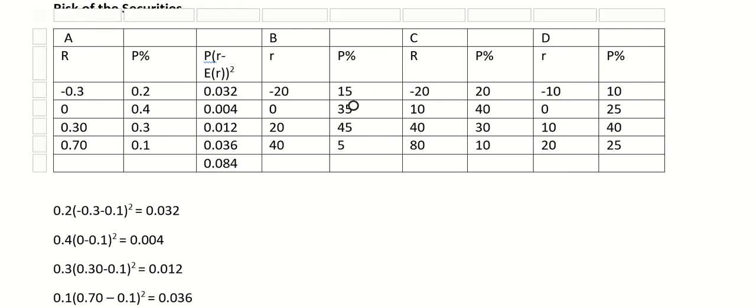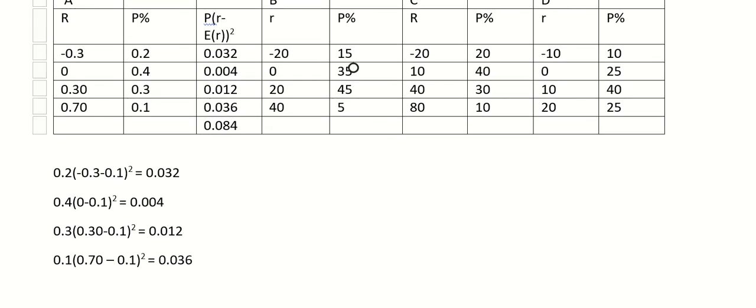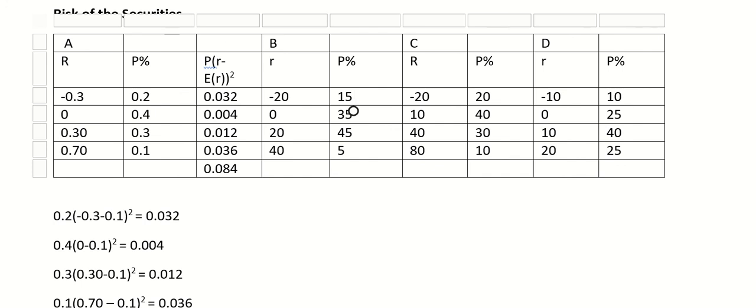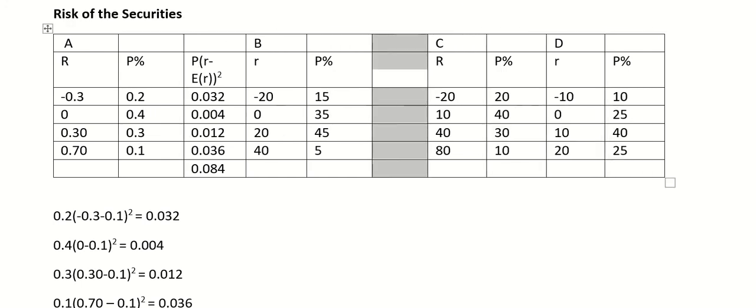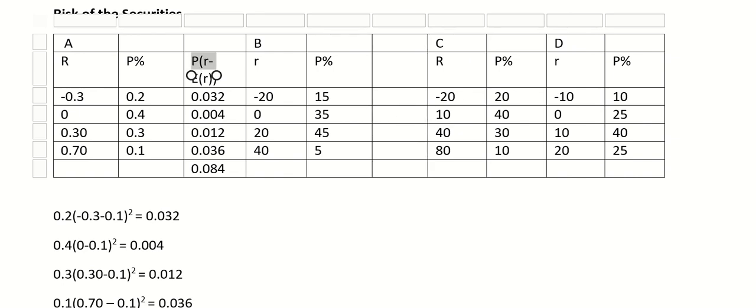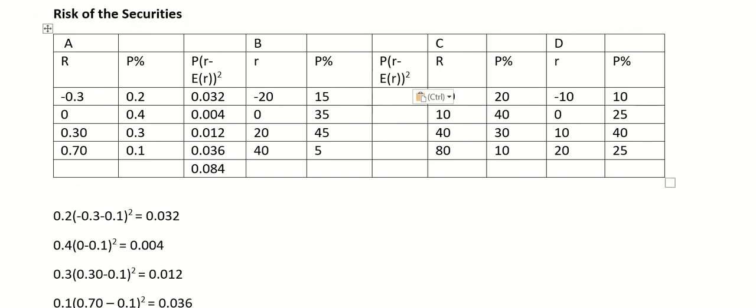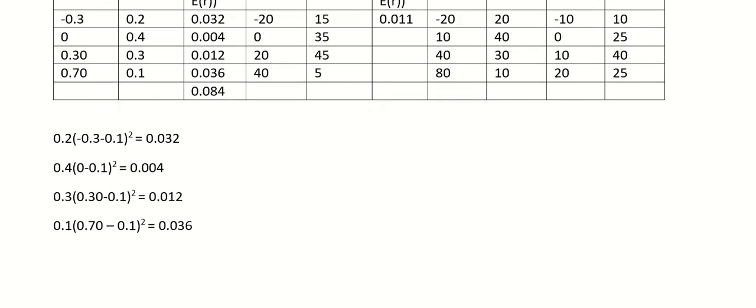Okay. So now I will be just putting values because I have made clear how to solve it. So similarly, we'll do for security B. So here for security B, the values are 0.0118, or I can solve it also if you want me to show it.